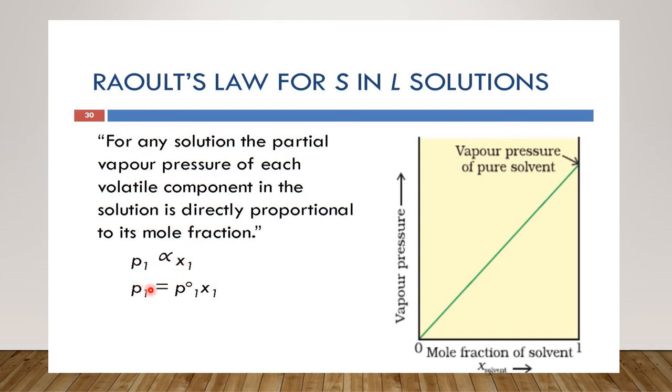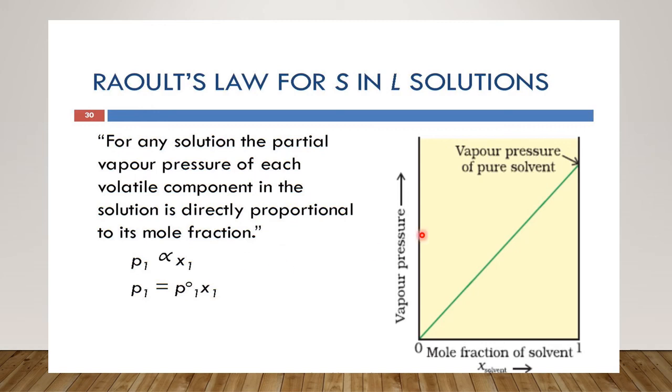So P1 is equal to P1 naught chi1, whereas component 2, which is the solute, will not have any effect on the pressure. That is why the total pressure now will be equal to the pressure of the solvent only, and the solute will have no contribution.